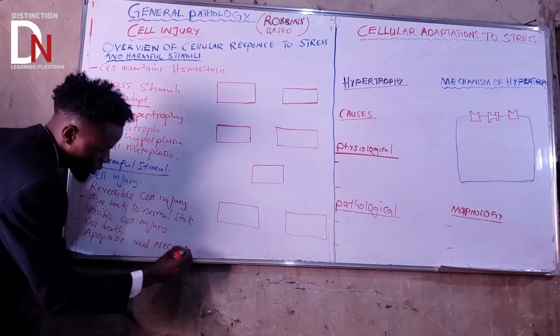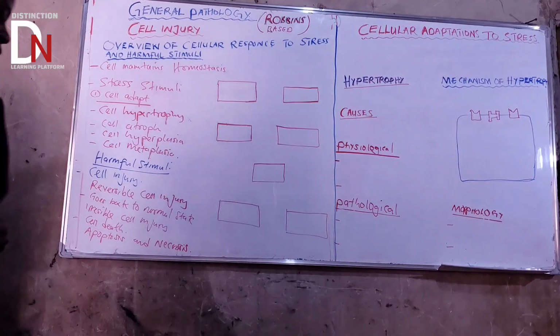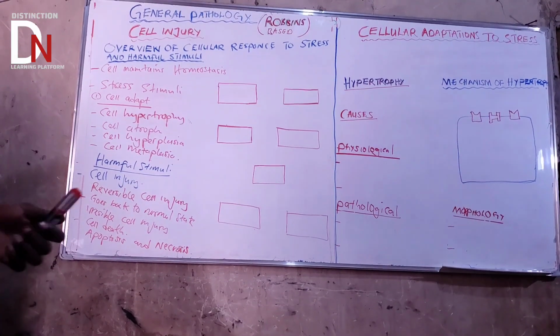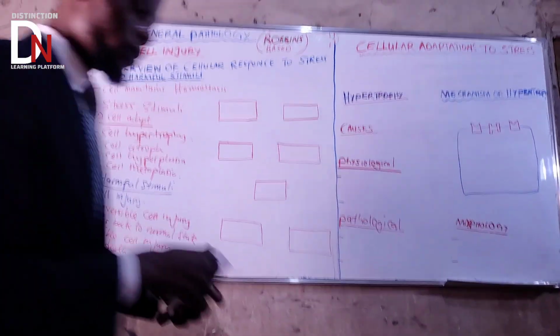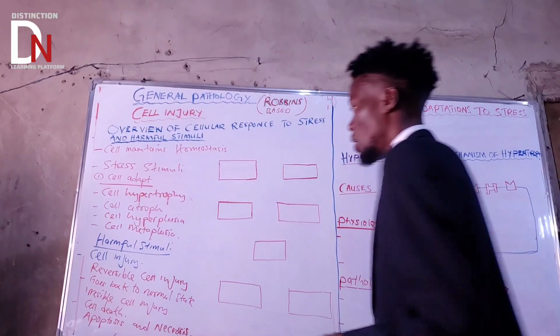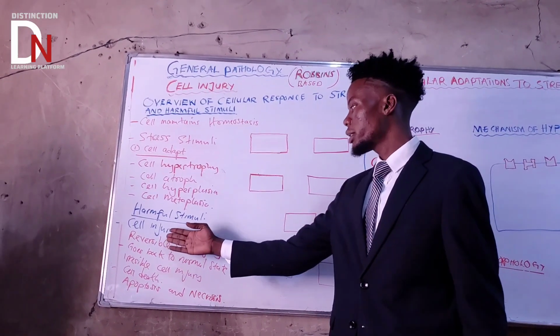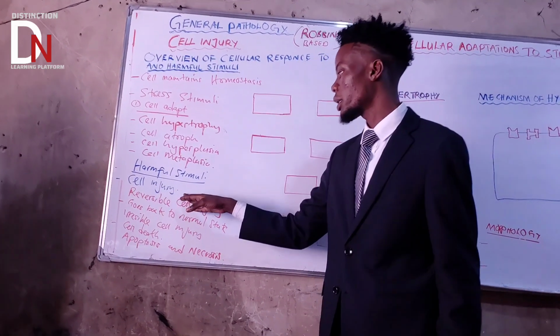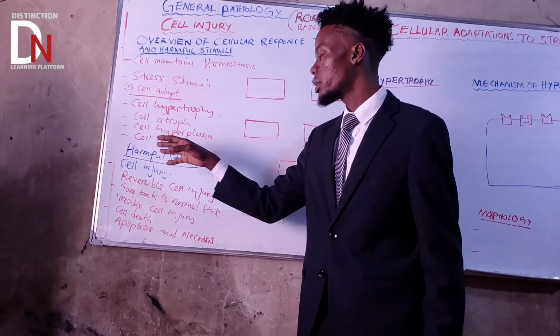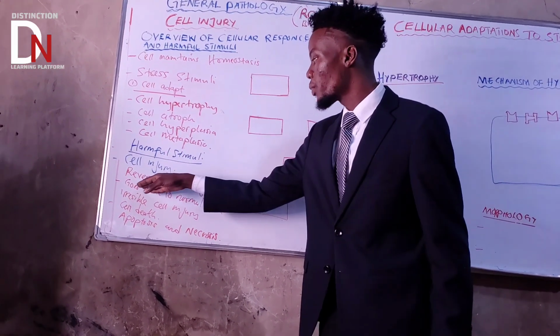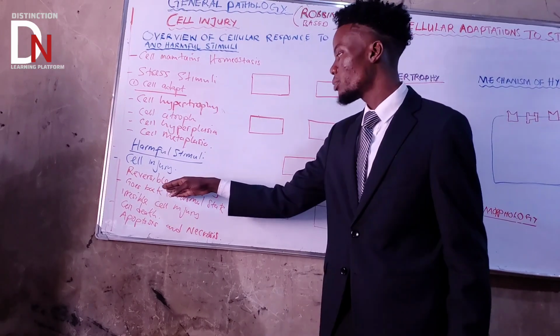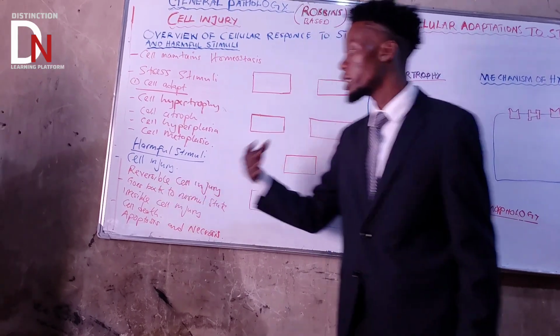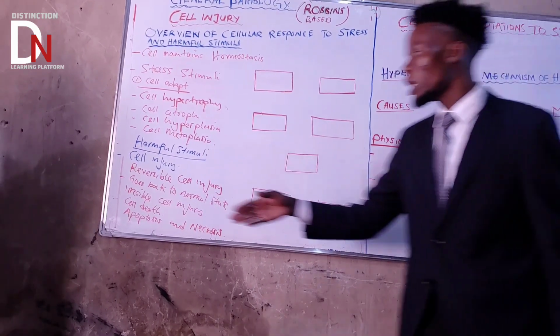There are two types of cell death, apoptosis and necrosis. So that's the main thing about cell injury. Harmful stimuli can lead to cell injury, meaning the cell has been damaged. Whether it's reversible, the reversible cell injury can go back to the normal state.